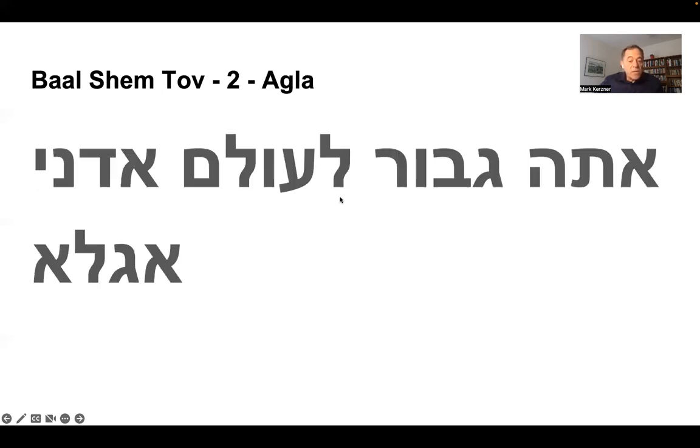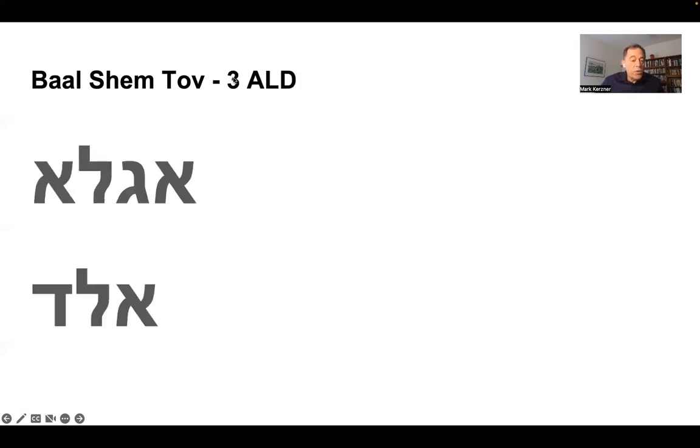The next thing is the first phrase in the Amidah, Ata Gibor Le'olam Adonai. One of the first phrases, you are great. If you take the very first letters, that is Eglah, but you go on, you put yourself in the mikvah, you dip in the mikvah. With this, that's the second one. But then you go to the third one. You're taking Eglah, that's what you got in the previous step, and you're combining Aleph and Gimel. You combine them together, 3 and 1, that is 4, and 4 is Dalet, so you get Eled.